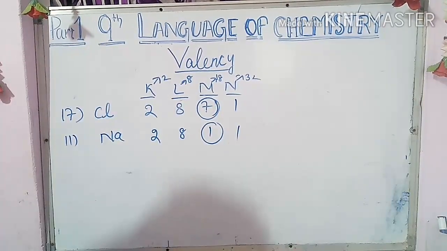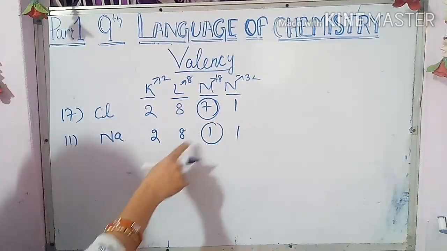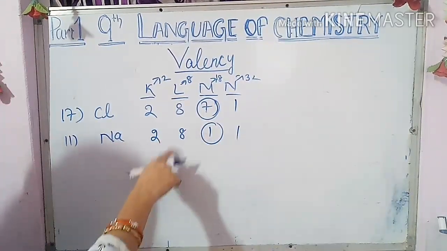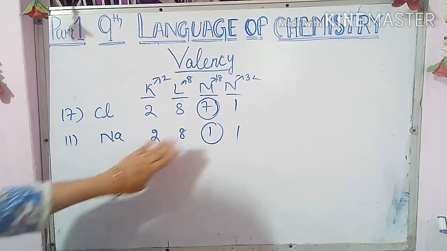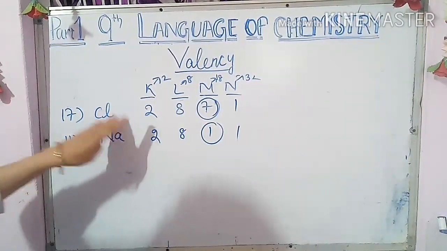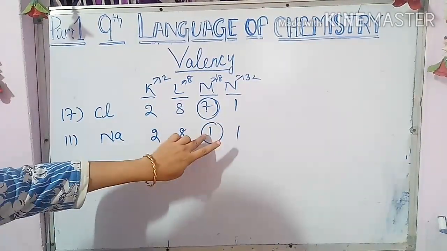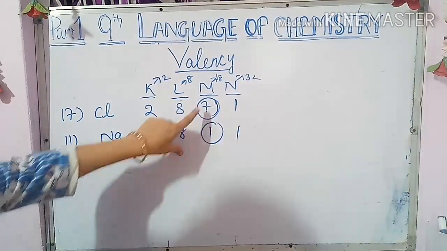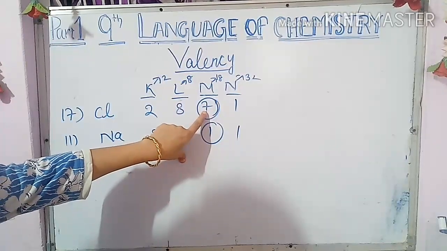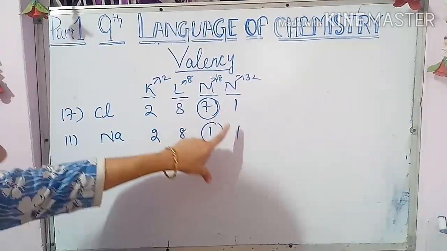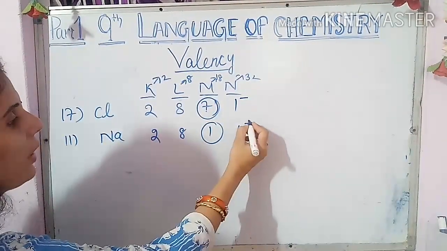Why 1, 1? Then what is the difference? So it is a general question. If sodium has 1 electron, it needs less energy to donate this electron. Less energy is needed. Chlorine also, while making a bond with sodium, releases less energy by taking 1. That's why, as it has more electrons in the outermost cell, it is not donating, it is accepting. Accepting means it is 1 minus. Donating means it is 1 plus.